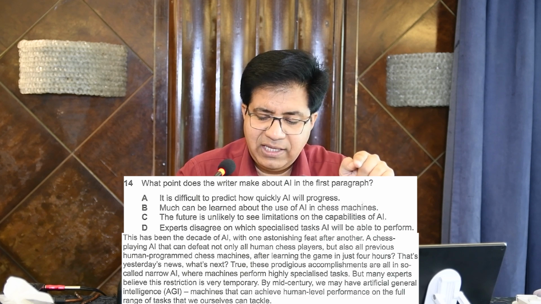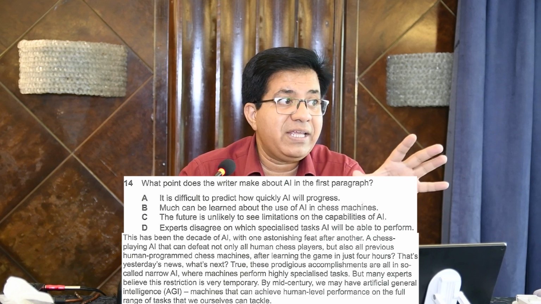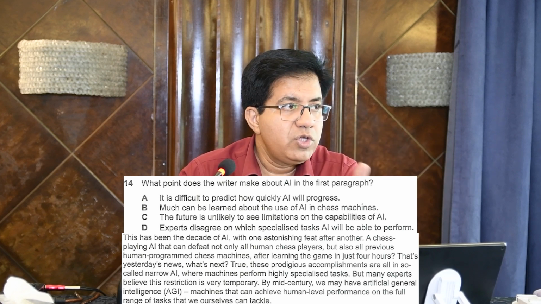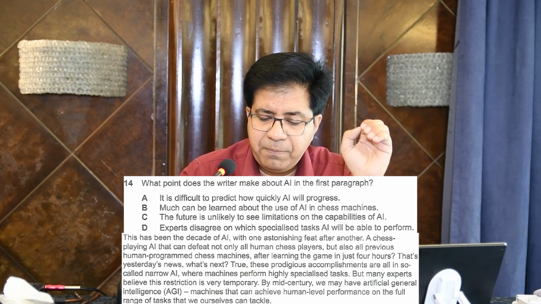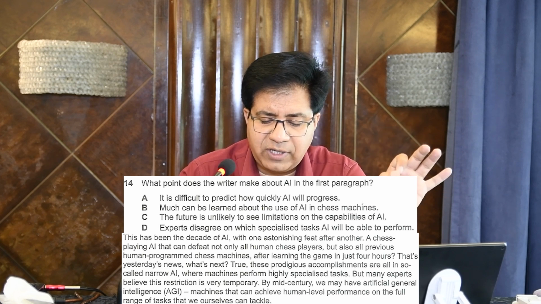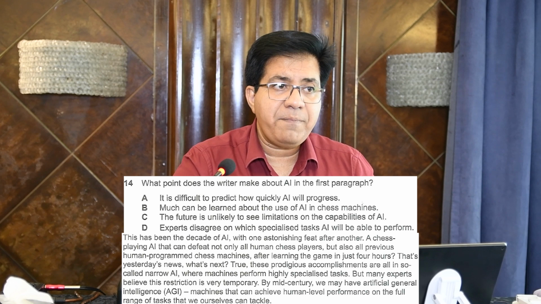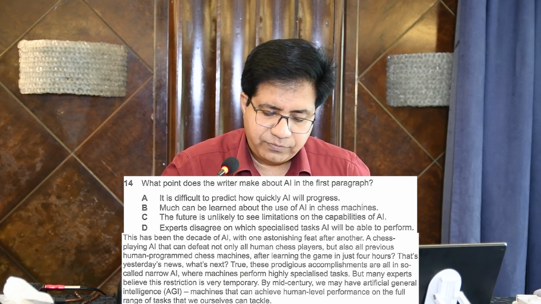What is he saying? He is saying by mid-century. Mid-century means 2050. Now it is 2024. So by 2050, he says, we may have artificial general intelligence, machines that can achieve human level performance on the full range of tasks that we ourselves can tackle. Now we go back to A, B, C, D and decide what's the right answer.